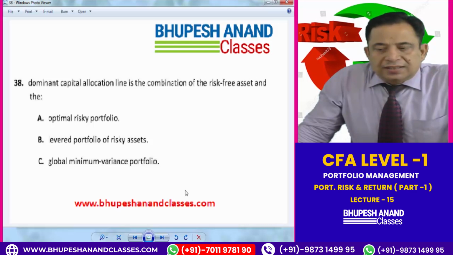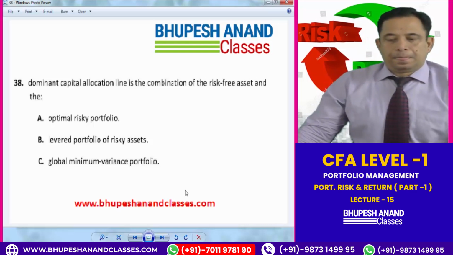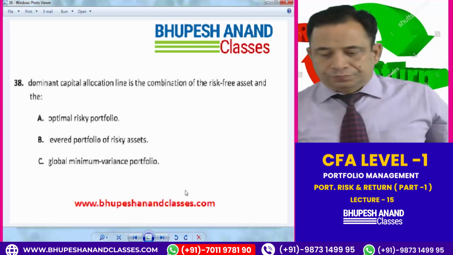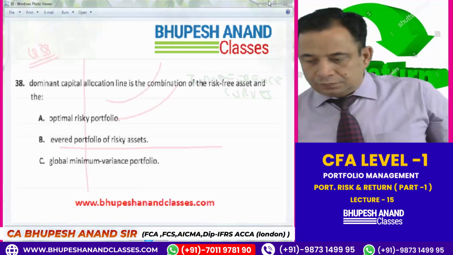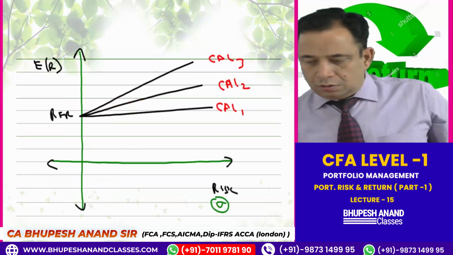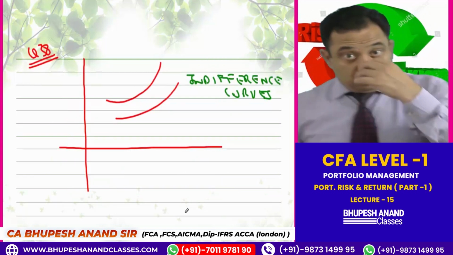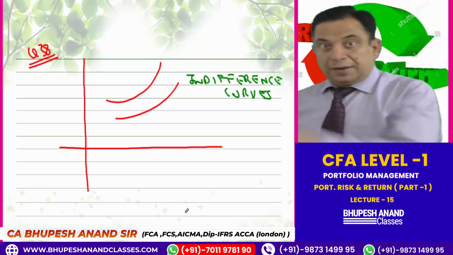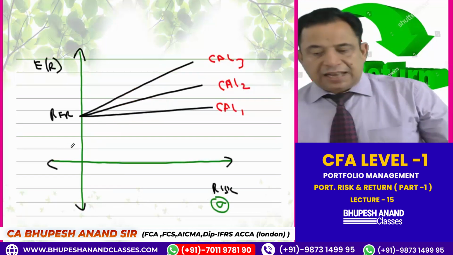Dominant allocation line is the combination of risk-free rate and the optimum risky portfolio. Question 38, indifference curves. Firstly, I have drawn the indifference curves. Then, with the help of these indifference curves, they can be converted to a capital allocation line when I add that risk-free asset. Just by adding the risk-free asset, it becomes the capital allocation line.